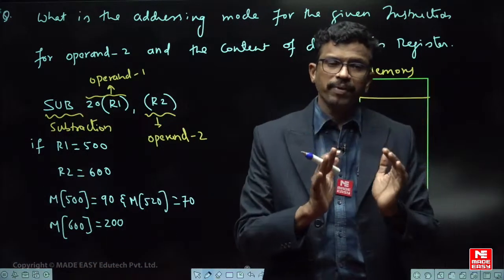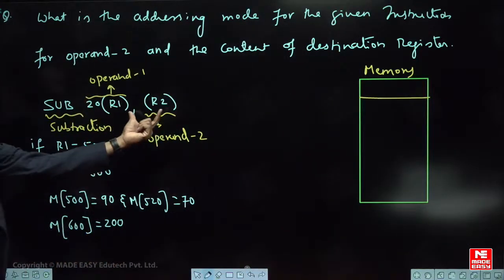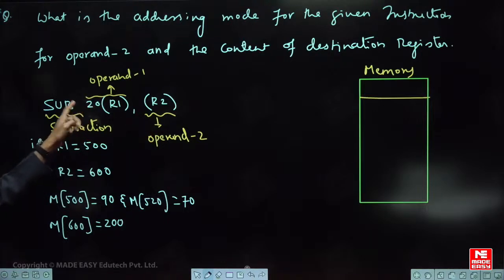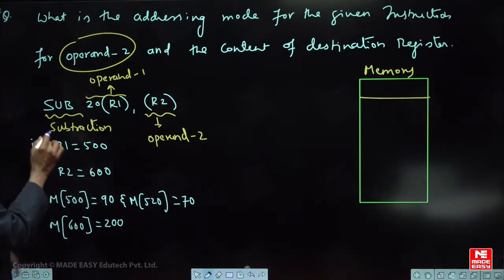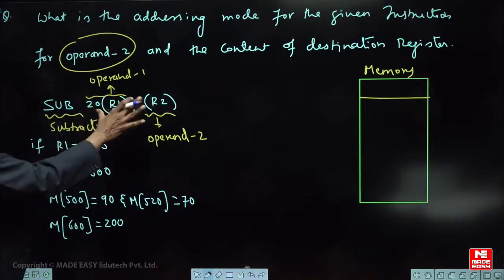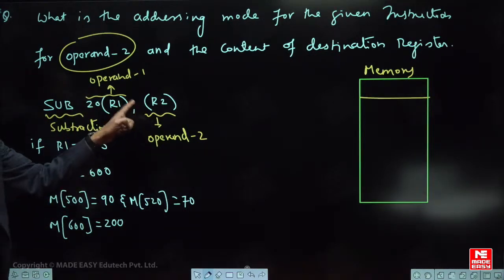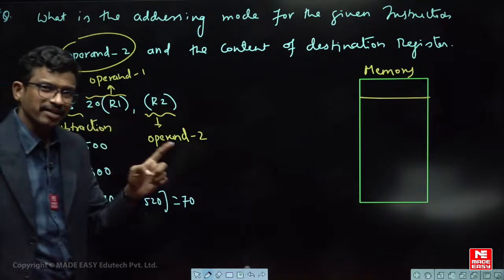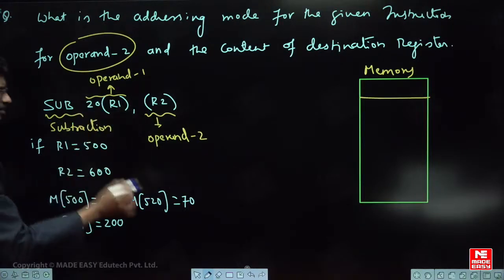Each operand can have a different addressing mode. Now tell me, which addressing mode is this? Tell me, where do you have to bring the first operand from? Which kind of addressing mode is for operand 2? The first operand is this one in the question, the second operand is this one. He is asking for the second operand. You have to do some arithmetic operation, subtraction, by bringing these two data. Now observe carefully. This is the second operand. You have to bring it from the memory, from the address that is stored in R2. So the second operand addressing mode is register indirect.